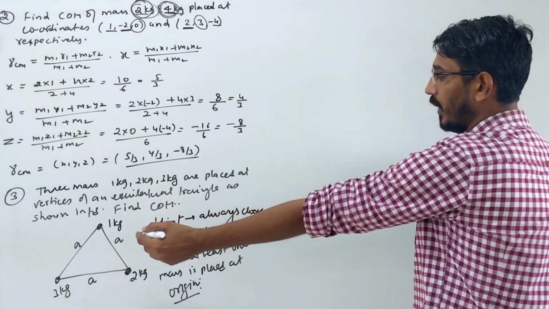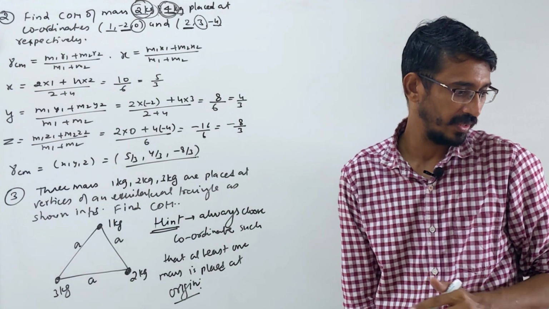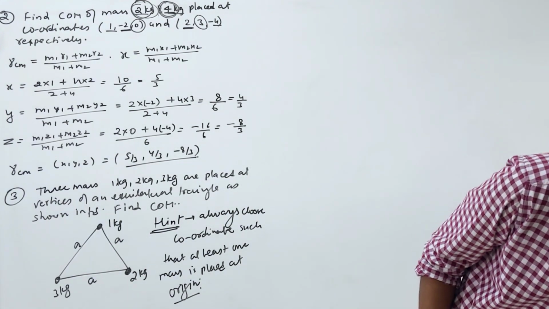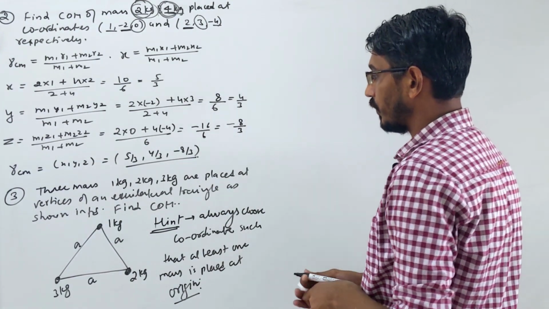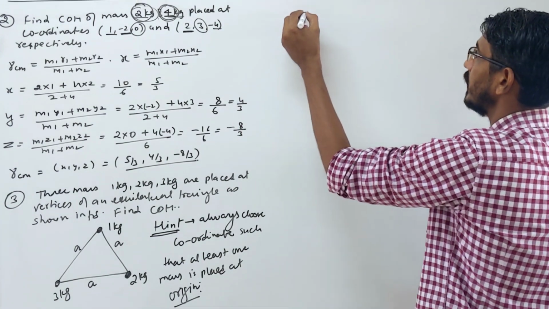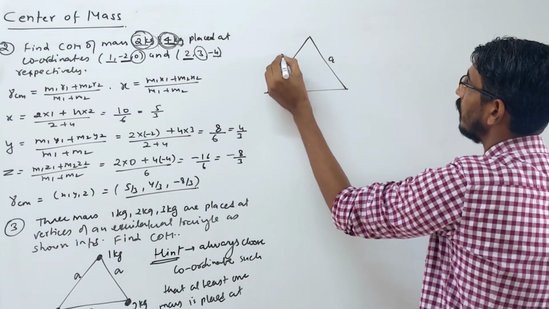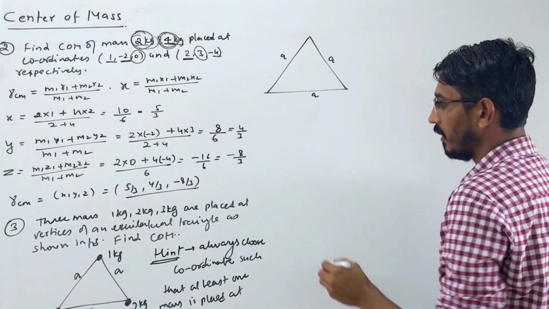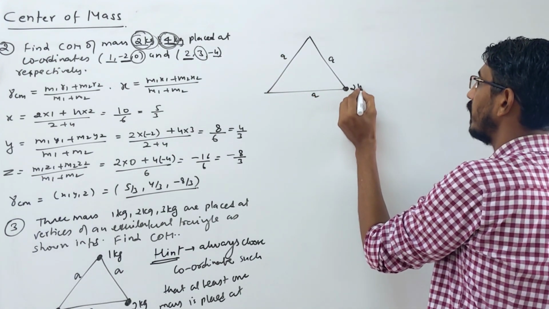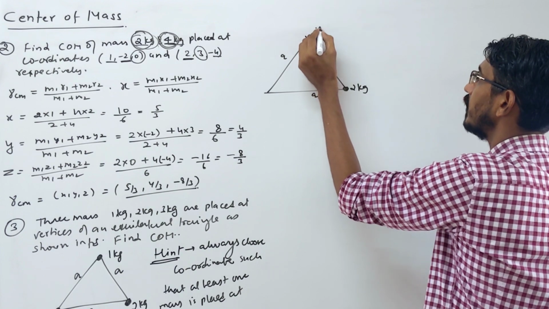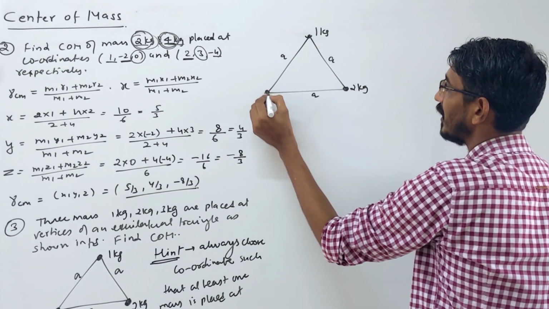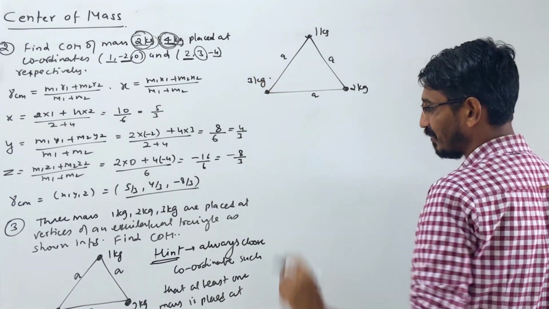Okay, so now we have to choose a coordinate system for this picture. Let's see how we will choose it. So let me draw it again. This is a triangle here. The side is given as a for all 3 sides, an equilateral triangle. This is your 2 kg body, this your 1 kg body, this your 3 kg body, right? Okay.